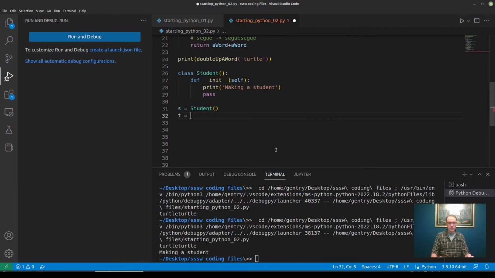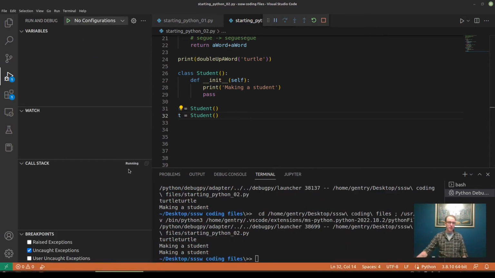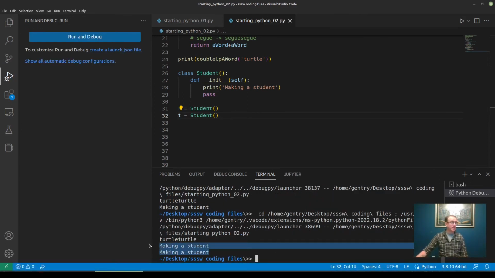Alrighty, t equals student. Now I've got two variables, they're both students, and we can see that our constructor ran twice. So now how do I get those special variables into my class? We're going to take advantage of this constructor to create variables.